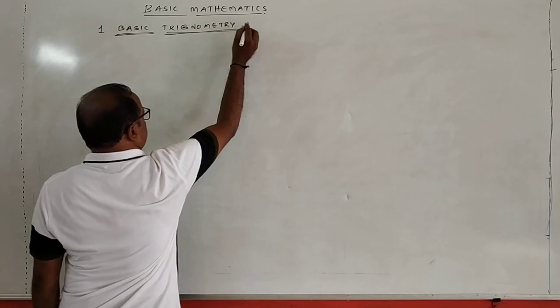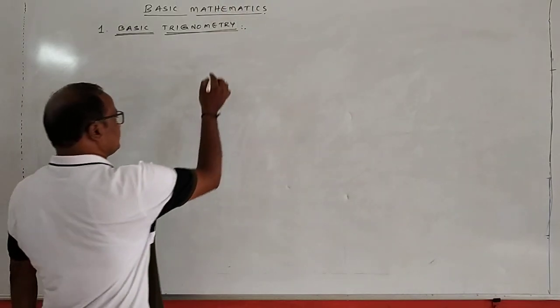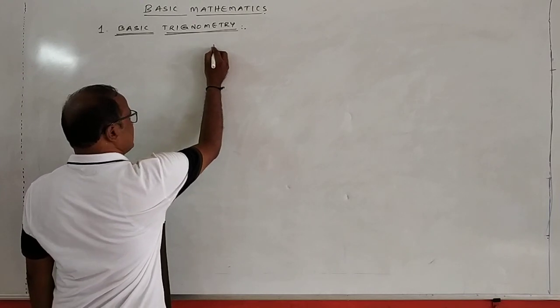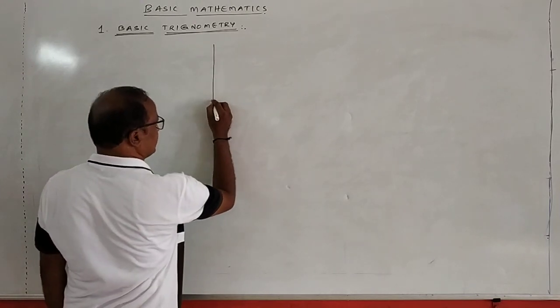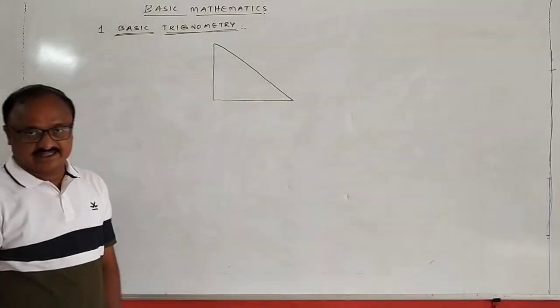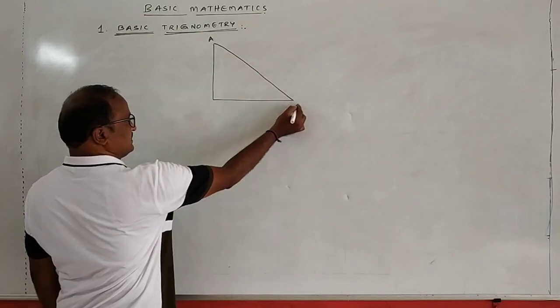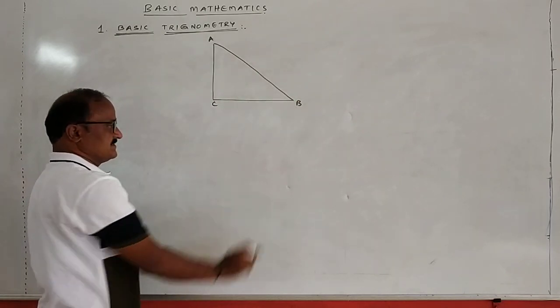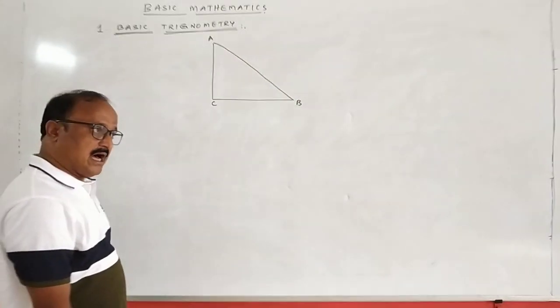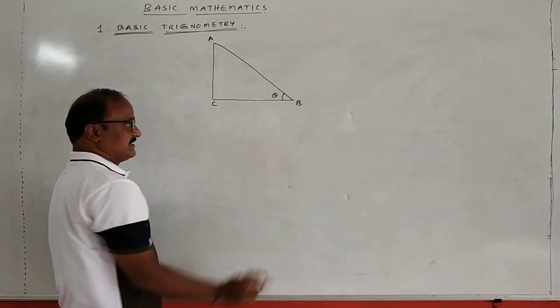So here, in this basic trigonometry, let us imagine one right angle triangle. See here, this is the right angle triangle. Now here, it is represented by A, B, C. Also, the angle, it is theta.